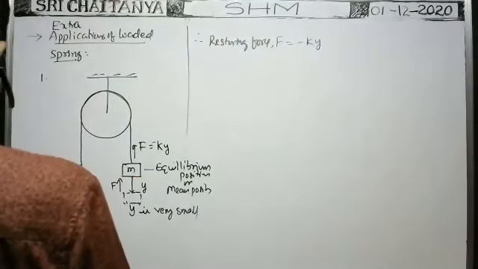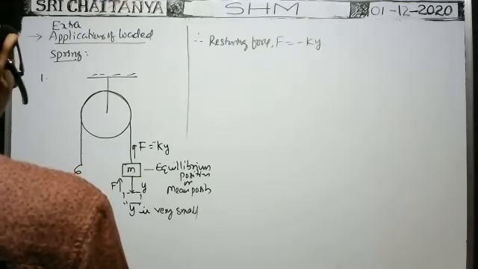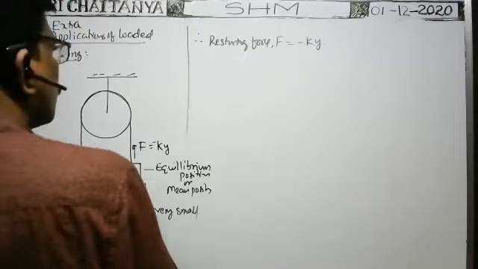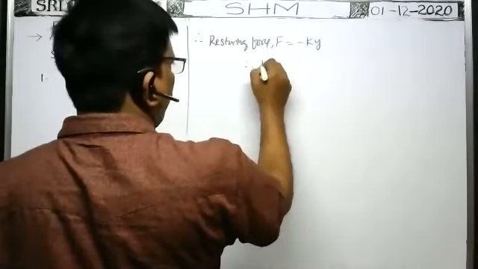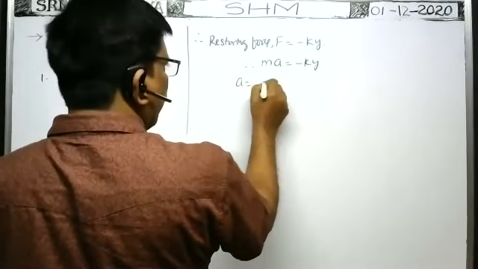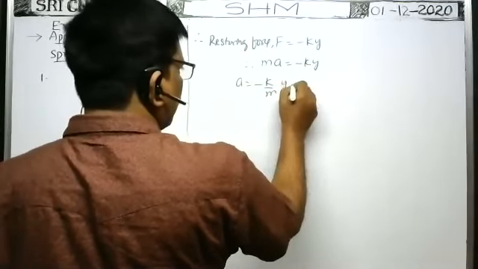That restoring force is equal to mass into acceleration. We can write, therefore, mass of the block into acceleration is equal to minus k into y, or a is equal to minus k by m into y. This is equation 1.